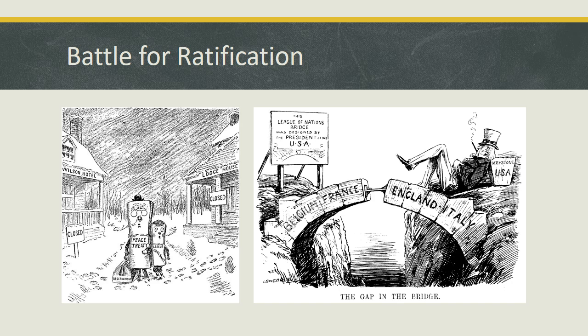Most feared that the League would interfere with American sovereignty and allow Europe to interfere in the Western Hemisphere, which was against the Monroe Doctrine. Wilson refused to compromise and went on a tour to convince the American people to support the treaty, but early in the tour he had a stroke from which he never recovered. The treaty was defeated in the Senate twice, once with compromises on the League of Nations. After Wilson left office, the U.S. made separate peace treaties with Germany and never joined the League of Nations.